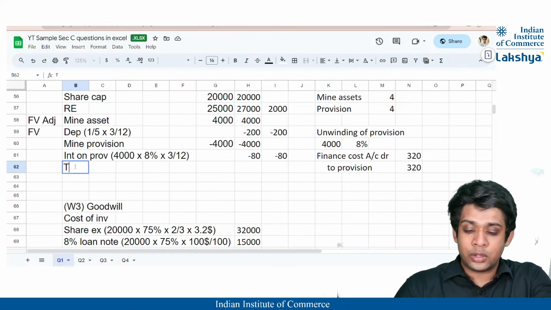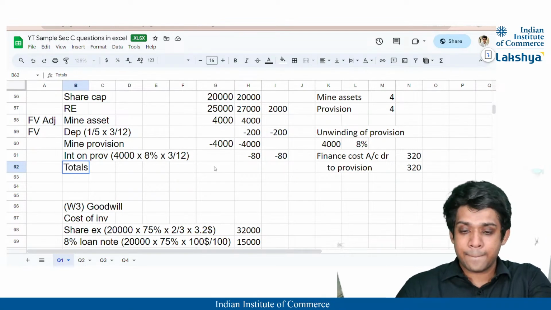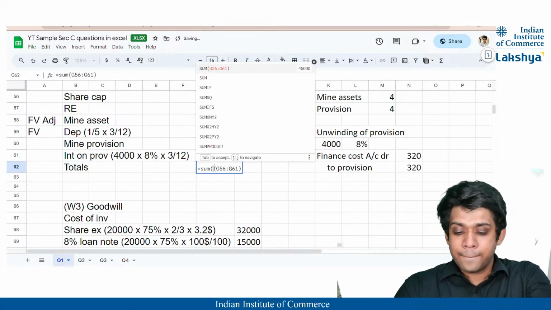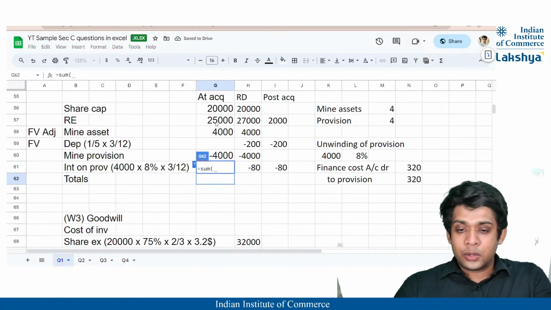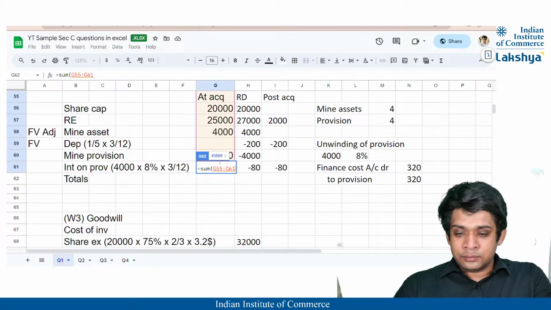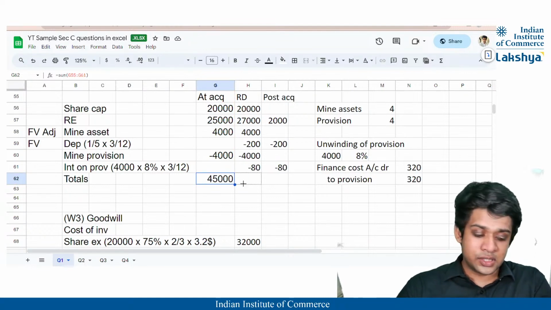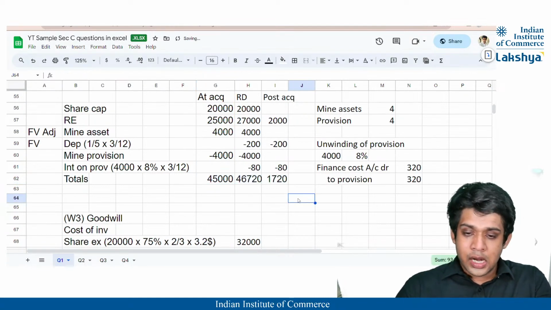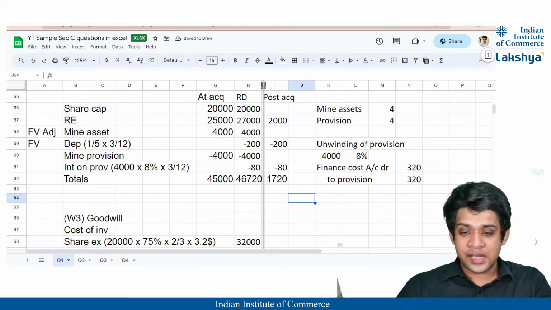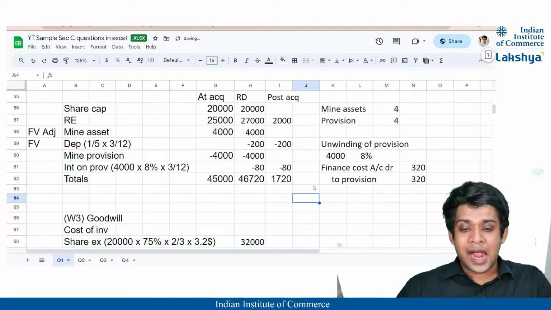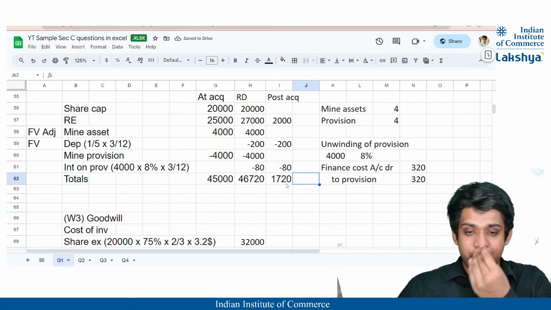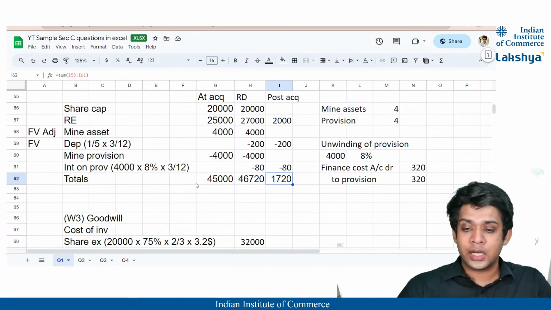So we'll just get the totals, right? Our total is going to be 45,000, correct? Yeah, 45,000 at the date of acquisition. At the reporting date, it is 46,720, and the post acquisition profit is nothing but 1720, correct?